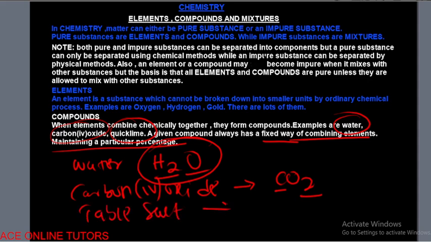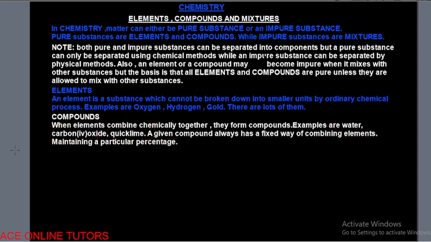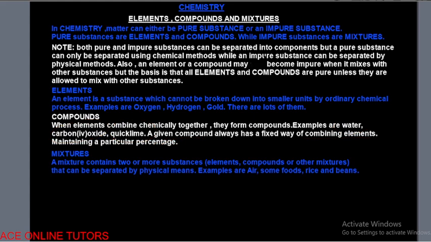Another example of a compound that we can use is our table salt. The salt we put in our foods is sodium chloride. This is also an example of a compound. Look at it, it contains 2 elements: sodium as an element, chlorine as an element. Anywhere you see sodium chloride, which is table salt, it will always be 1 sodium atom and 1 chlorine atom. So that's what we mean by they have a particular percentage, and they are fixed.